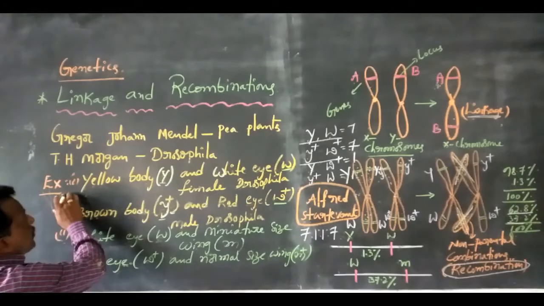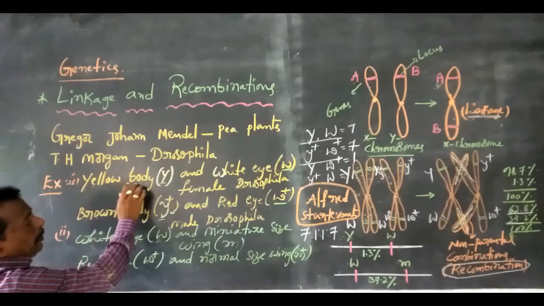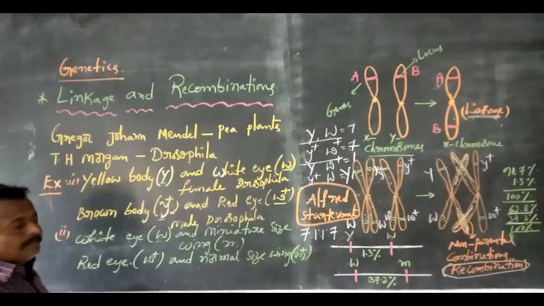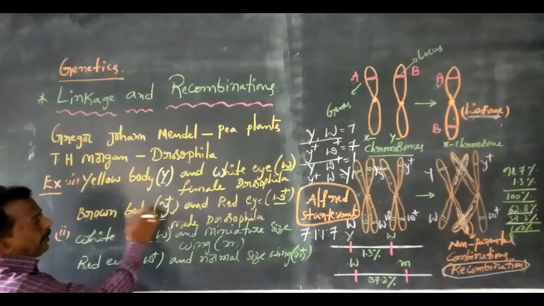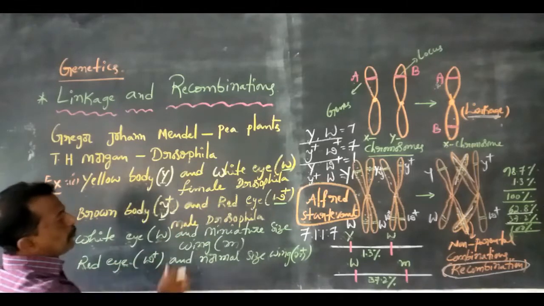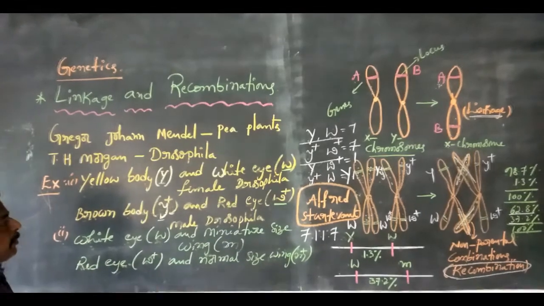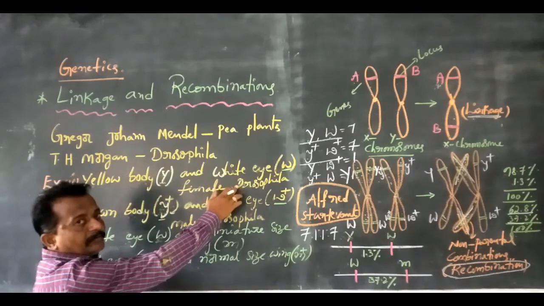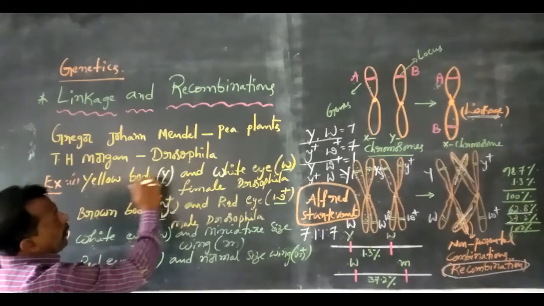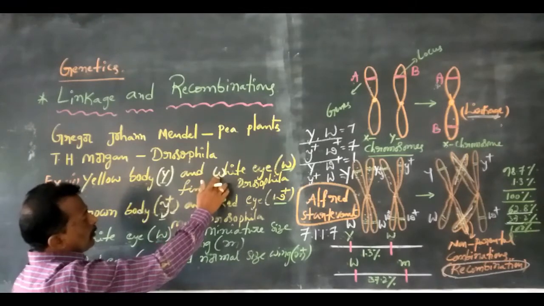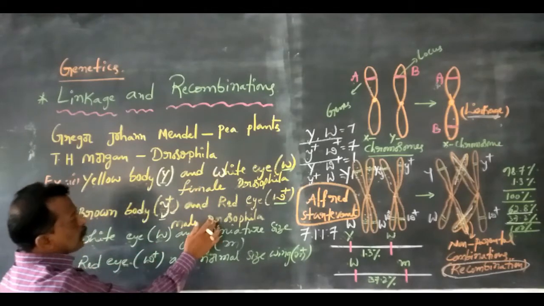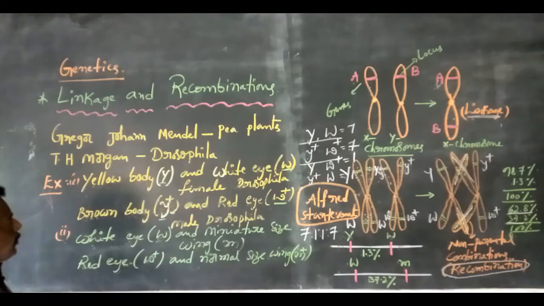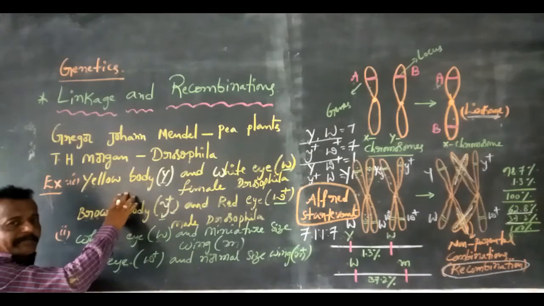In the first example, yellow body and white eye is a female Drosophila, and brown body and red eye is a male Drosophila. One parental female Drosophila has yellow body and white eye. One parental male Drosophila has brown body and red eye. These two are the parental phenotypes.